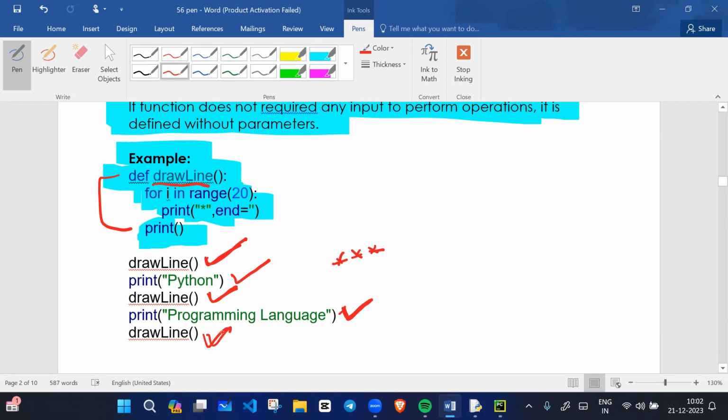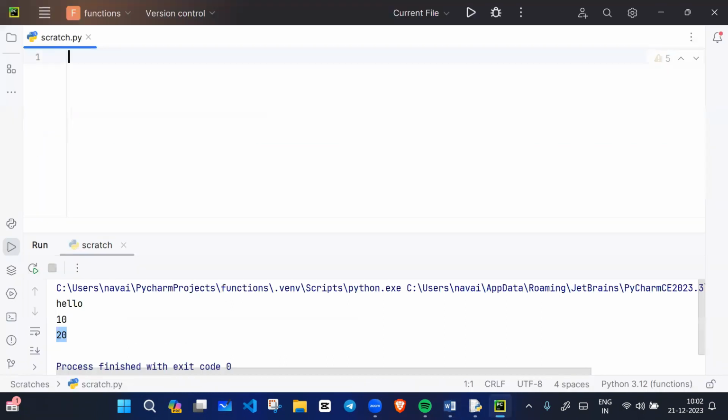Okay, let's try this program. For example, we have a function like def. Whenever you write a function, you use the def keyword. Then you give a name to the function. What's the name of the function? For example, the name of the function is drawLine. If you are writing draw line, you cannot give a space like this.